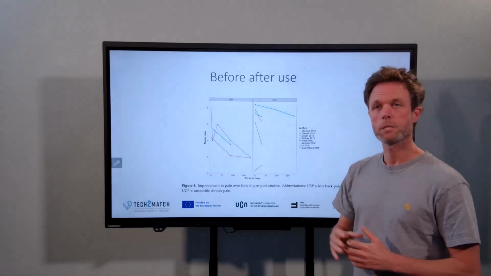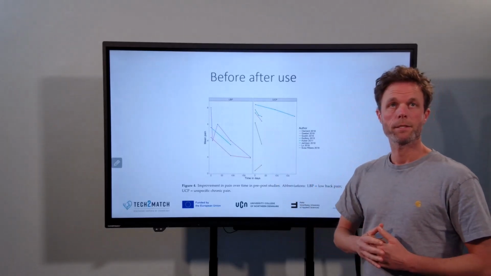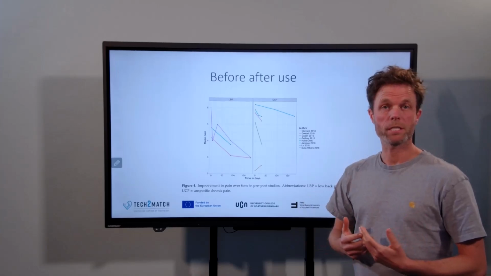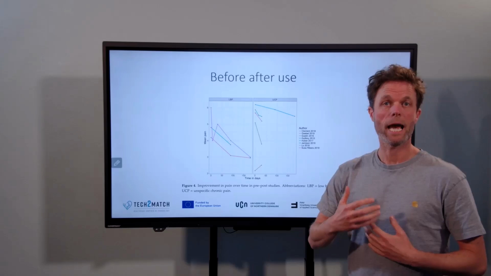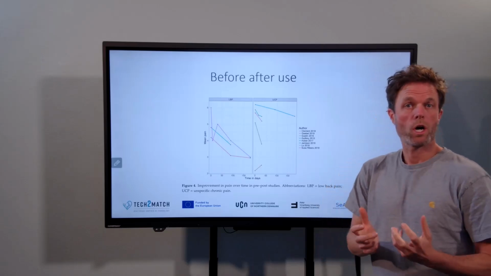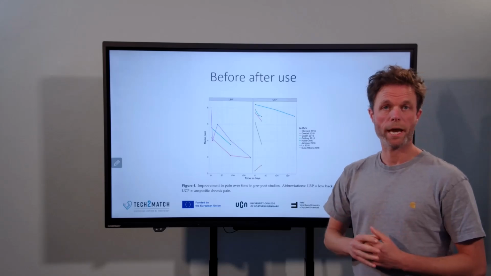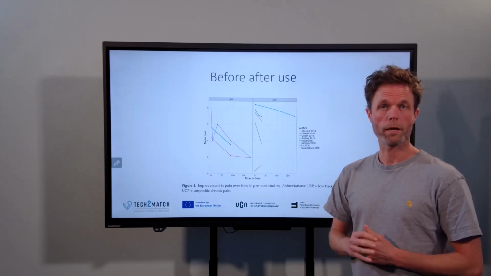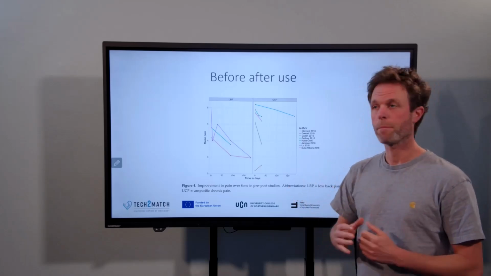Another figure displays the change in pain, the average pain experienced before and after the application of a mobile software application to manage and try to reduce the pain experienced. And the pattern is the same here.